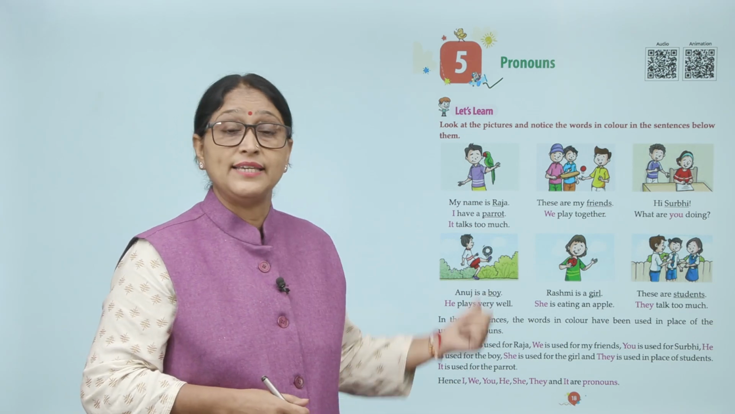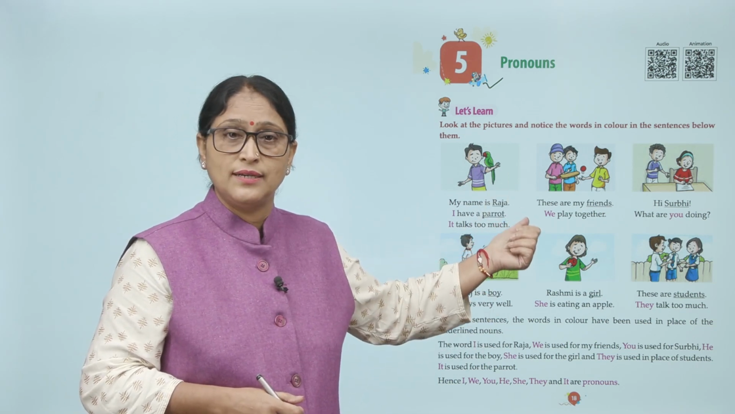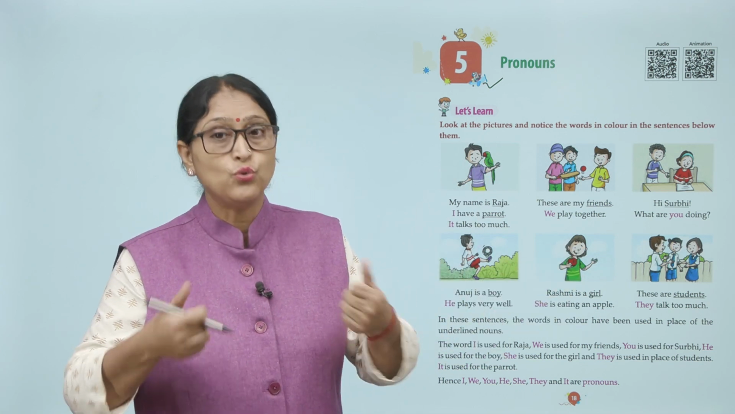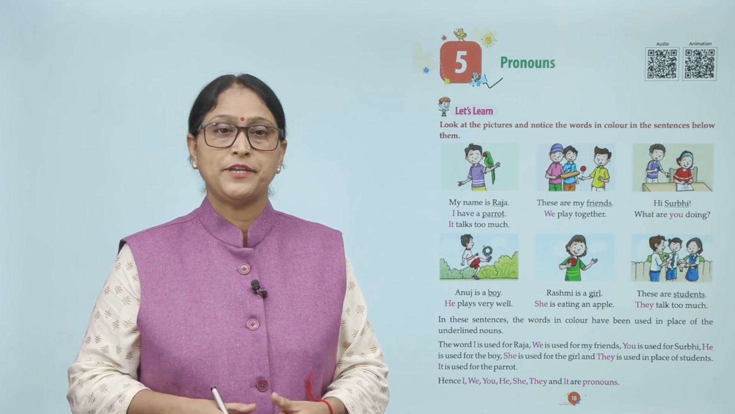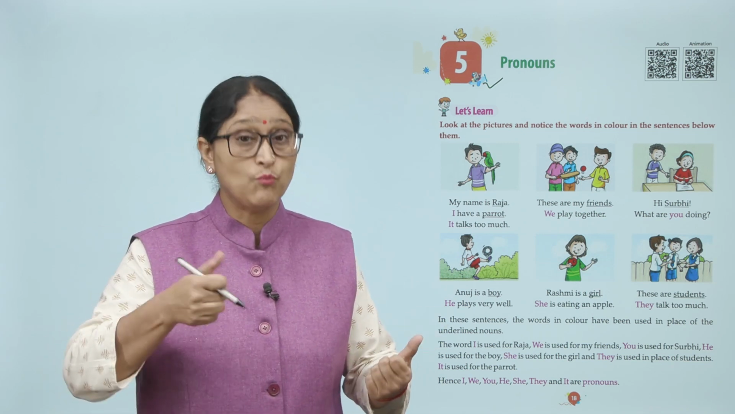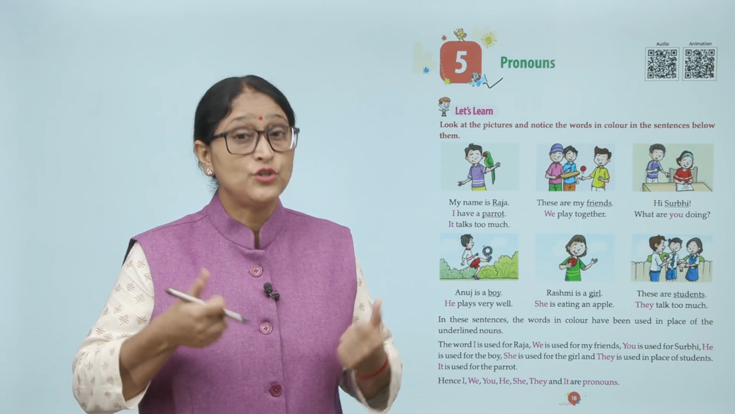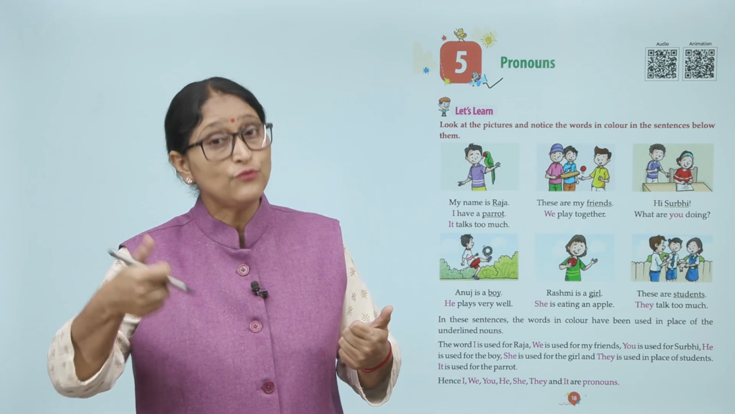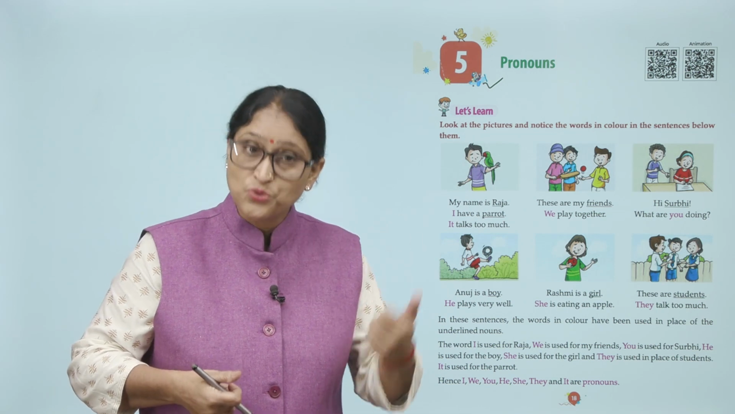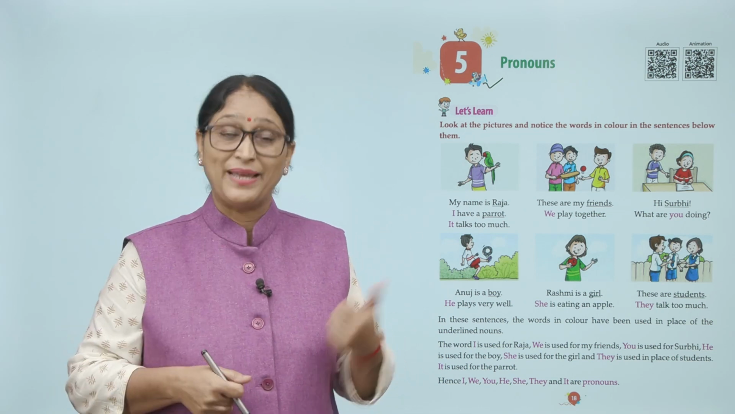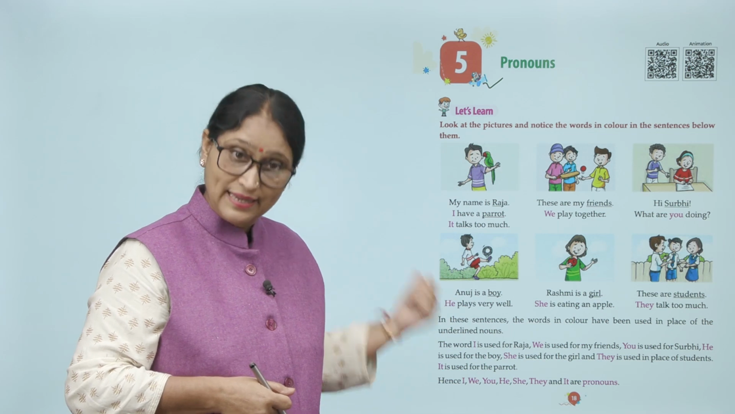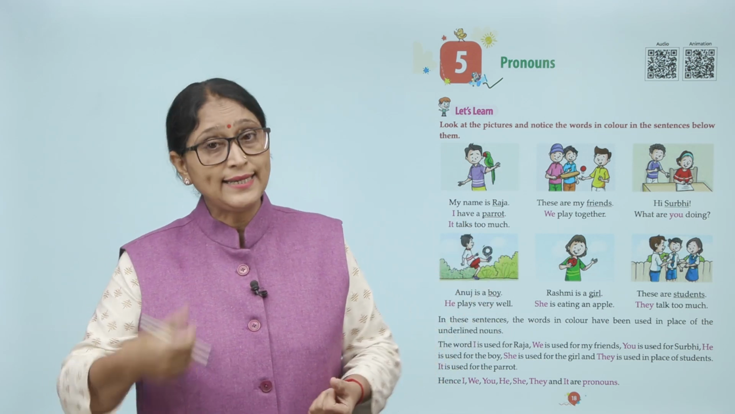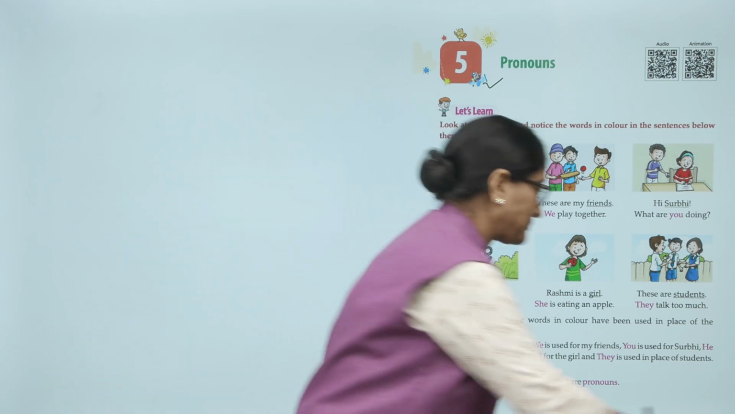The word I is used for Raja. We is used for my friends. You is used for Surabhi. He is used for the boy. She is used for the girl. And they is used in place of students. It is used for the parrot. Parrot के लिए क्या use किया गया? It. Hence, I, we, you, he, she, they and it are pronouns.